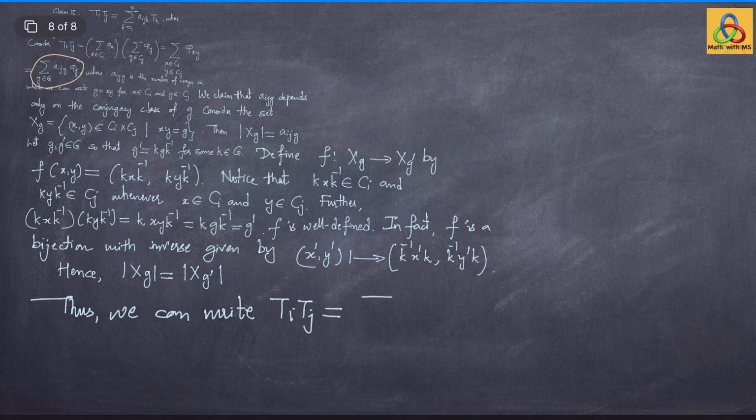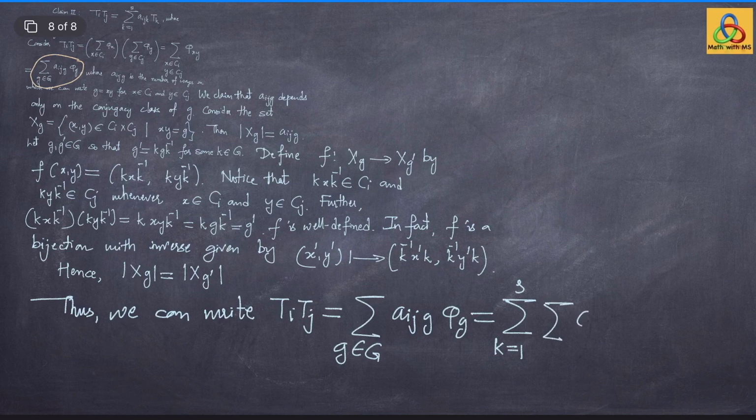Thus, we can write TiTj as summation Aijg phi g, g in the group G. Now, the group is a union of conjugacy classes, therefore, we can rewrite this sum as summation k from 1 to s, where s is the total number of conjugacy classes, then summation Aijg phi g, where g belongs to the conjugacy class Ck.